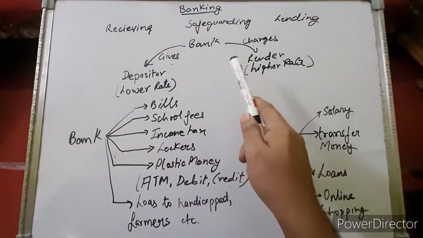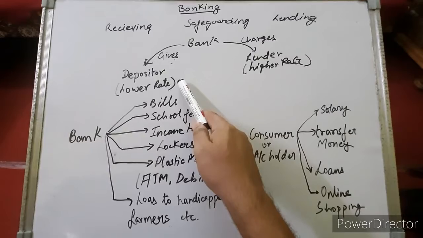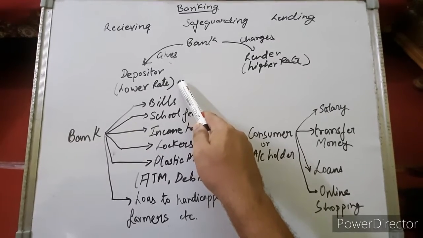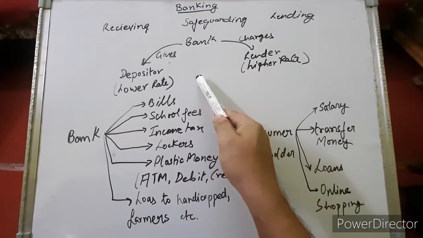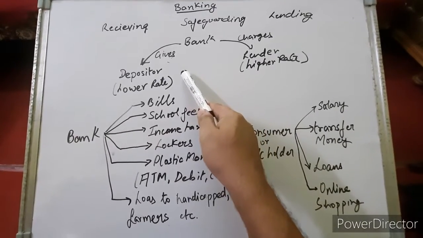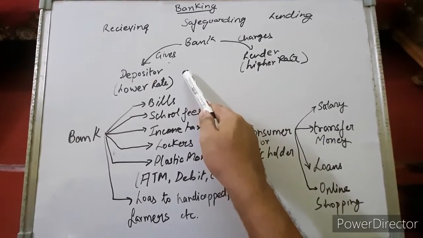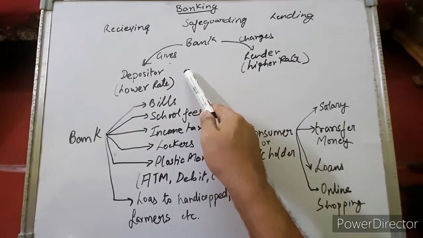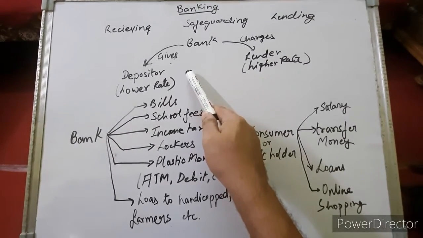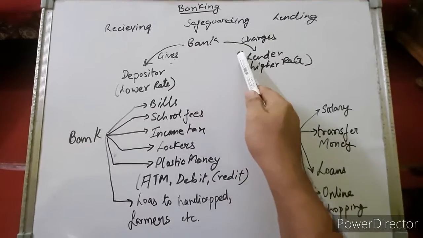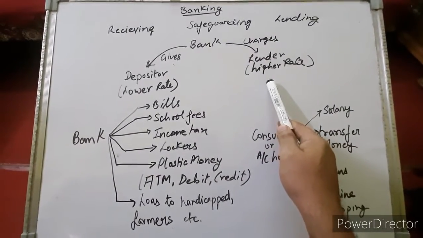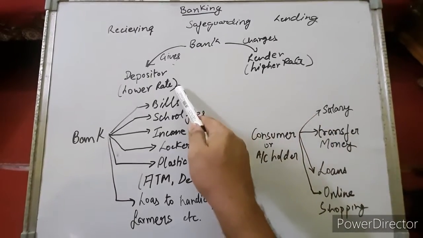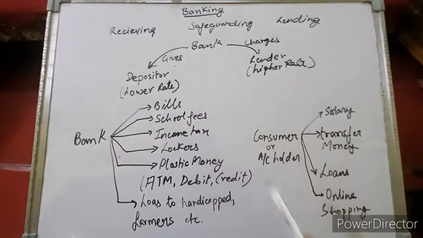Bank gives the depositor a lower rate of interest. Right. So generally in the saving account we are getting 4% rate of interest, and in FD account 6 point something, around 6. And bank charges a high rate of interest from the lender. So this difference of rate of interest is the profit earned by the bank.